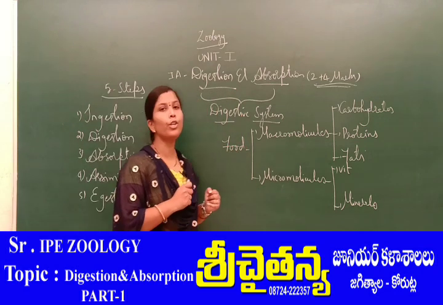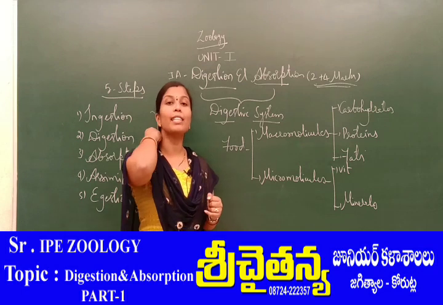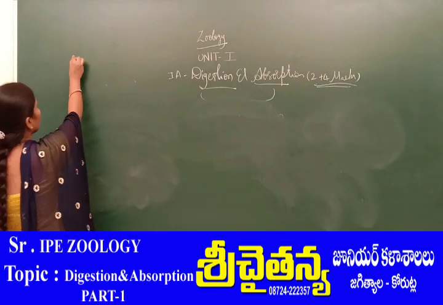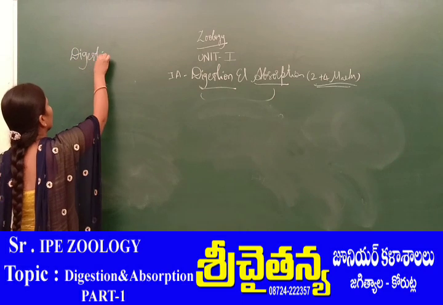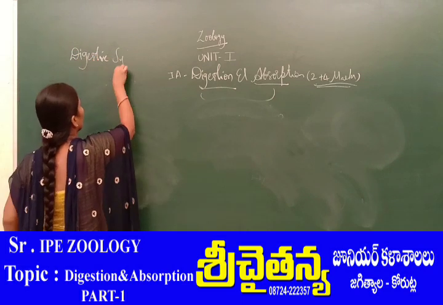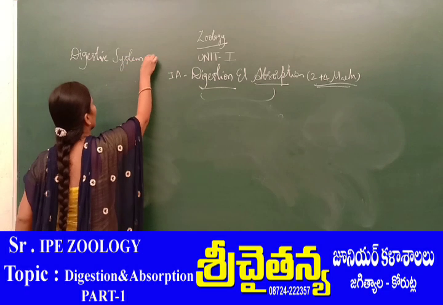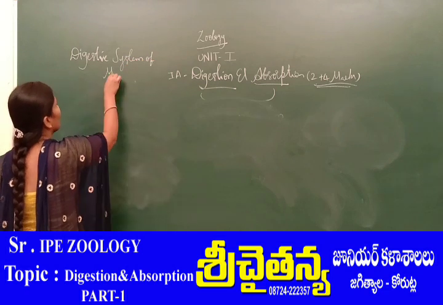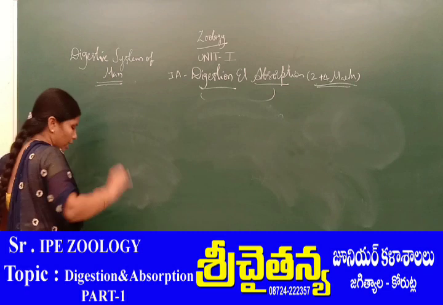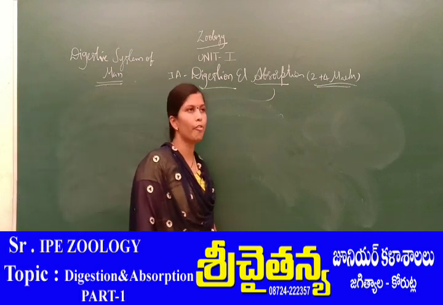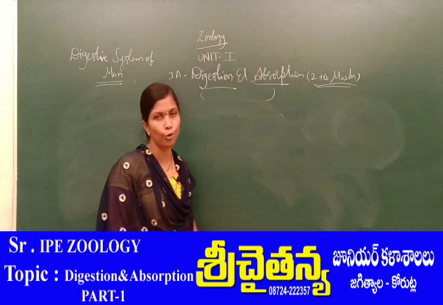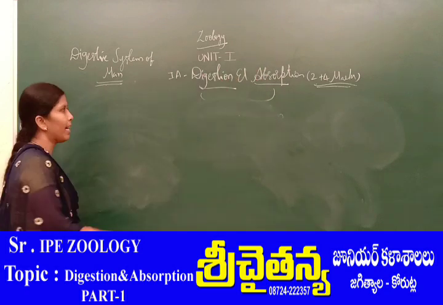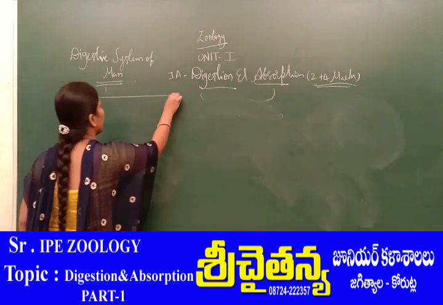Now we are going to discuss the digestive system of man. Generally the digestive system is categorized into two: one is the alimentary canal and the other is the associated glands.